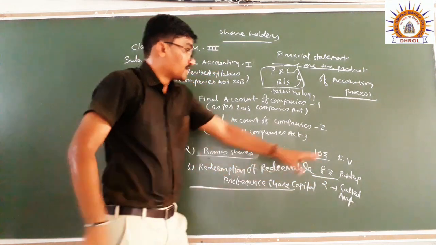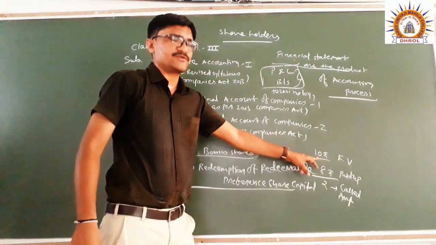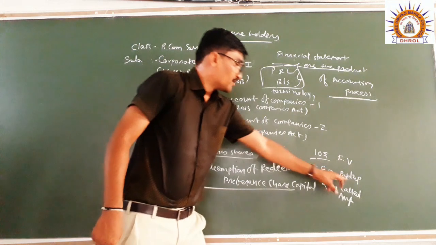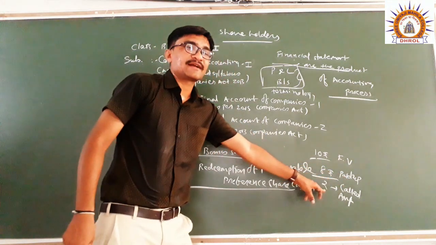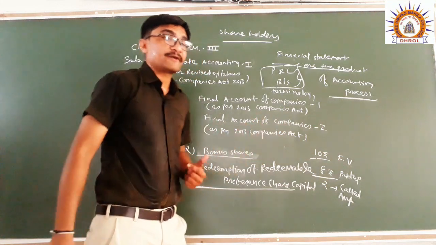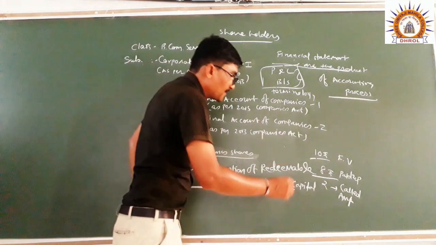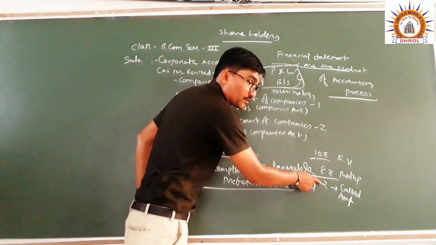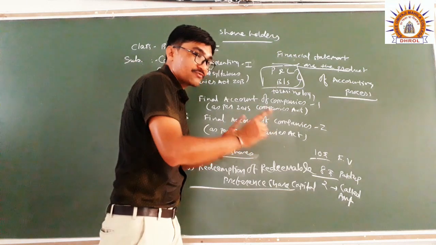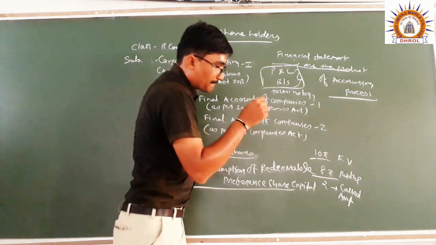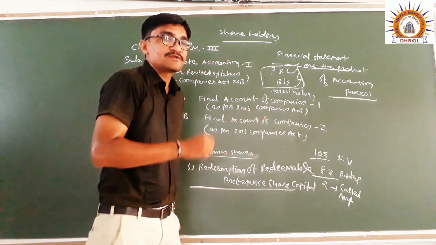Again I repeat, suppose the preference share has a face value of rupees 10, rupees 8 is paid up, and rupees 2 is called up from the preference shareholders. When this 2 rupees is received by the company, the journal entry would be passed like this: bank account debited, final call account credited.